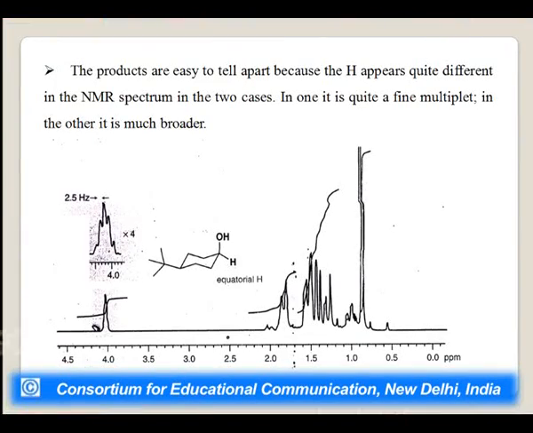The products are easy to tell apart because the hydrogen appears quite different in the NMR spectrum when we are talking about cis and trans. In one, it is quite a fine multiplet. You can see over here, this is a fine multiplet. In the other, it is much broader. You can see over here the values, this value 2.5 Hertz.